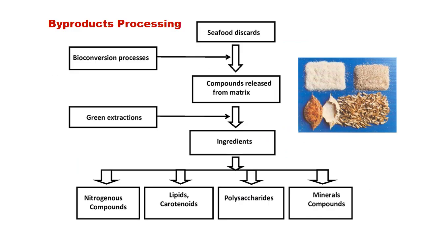Here we can see the scheme of byproduct processing. All the seafood or fishery byproducts available during processing undergo a bioconversion process that releases the compounds from the matrix. Then there is green extraction and we get the different ingredients like nitrogenous compounds like proteinaceous, lipid compounds or carotenoids, the polysaccharides and mineral compounds. So all these things can be purified into different kinds of very valuable products.